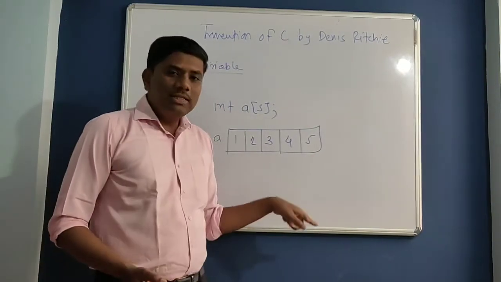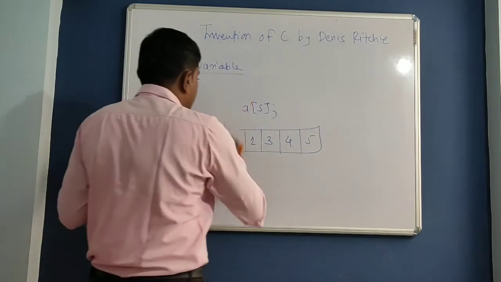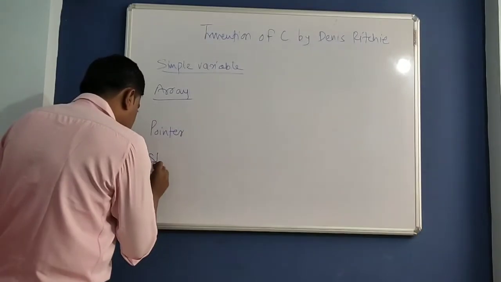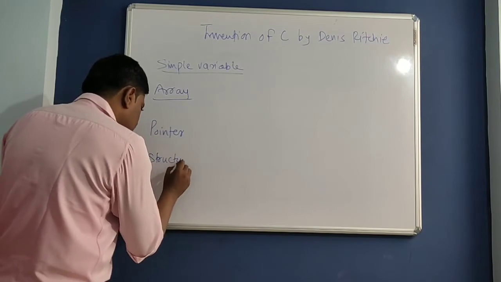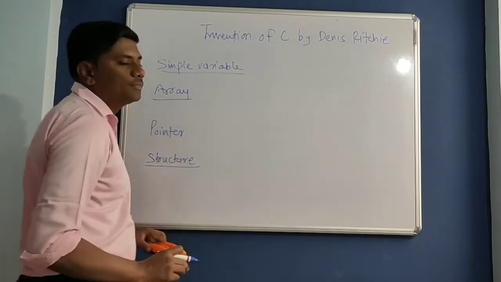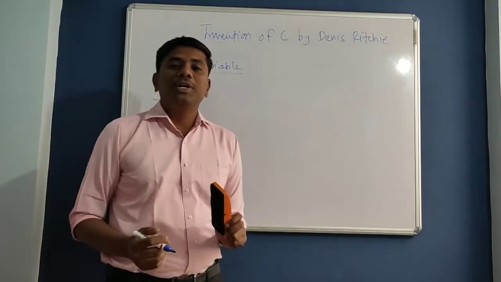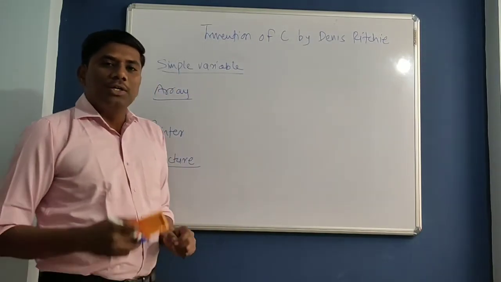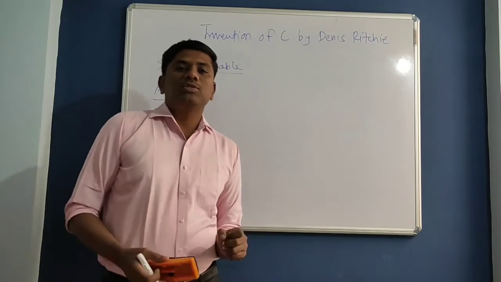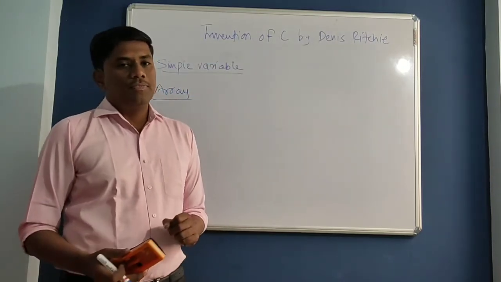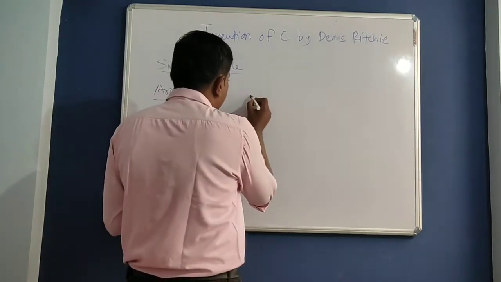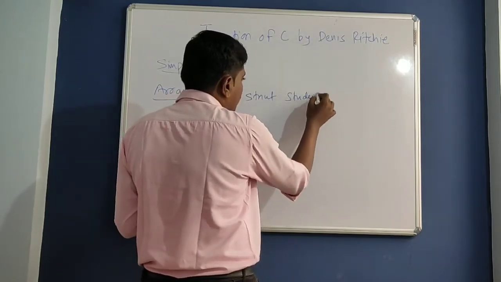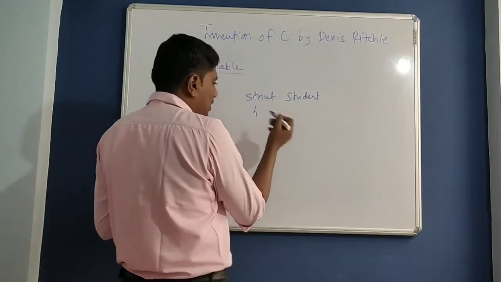So for this drawback, Dennis Ritchie invented a new concept called structure. By using structure, you can store elements of different data types. Getting? So see, consider this is structure. This is the structure definition.